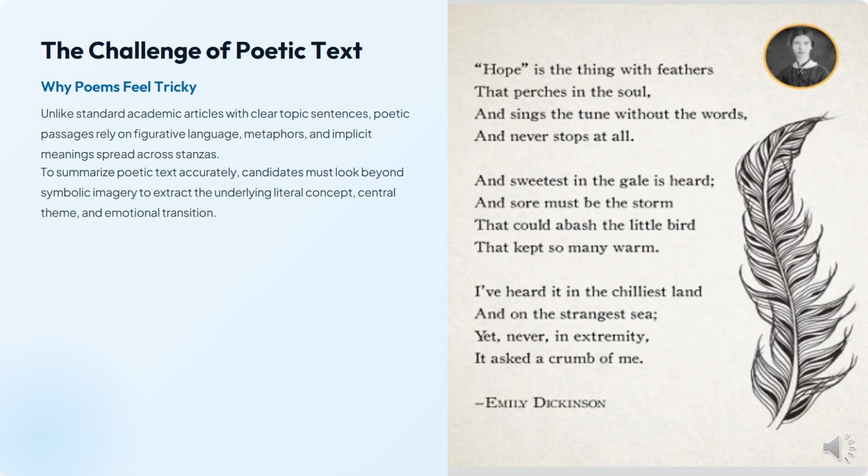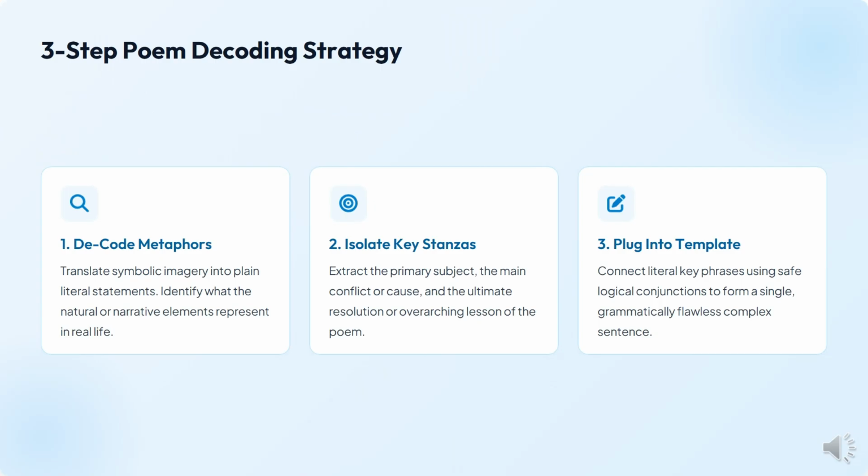There's a three-step strategy to decode a poem. So, number one is decode the metaphors. Translate symbolic imagery into plain literal statements. Identify what the nature and the narrative elements represent in real life. We will see an example, and then let's see how we have to do it. Then isolate the key stanzas, extract the primary subject and main conflict or cause, or ultimate resolution or overarching lesson of the poem. Then plug it into the template. I'll show you an example template that can work for this, so we will check it out.